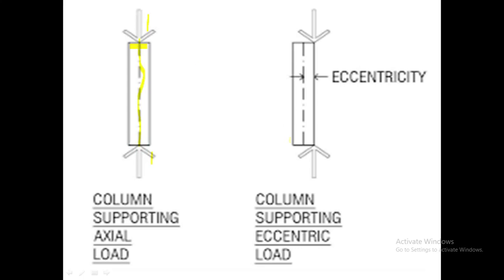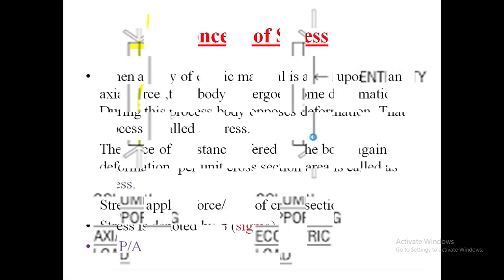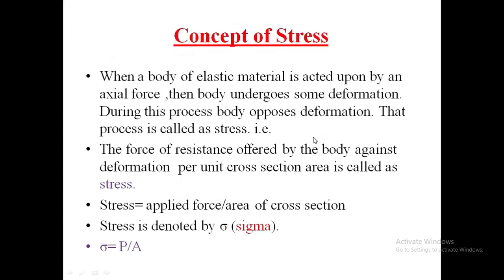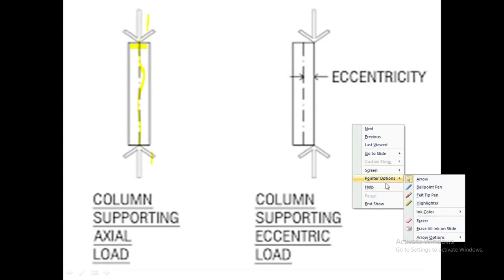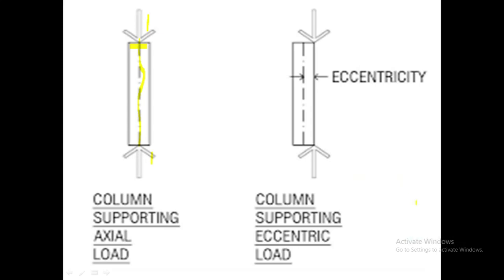In the second case, eccentric load, the same figure is given. In the same figure, the same load is also given, but the load's line of action does not coincide with the axis of the body. It is called an eccentric load.